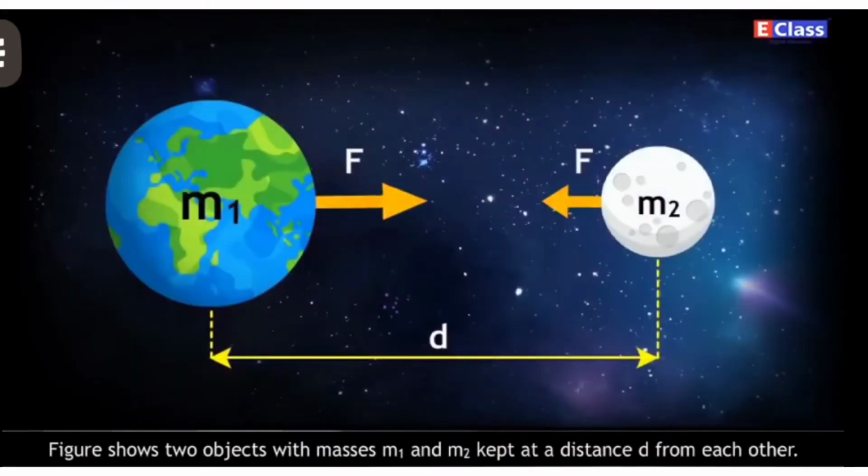The figure shows two objects with masses m1 and m2 kept at a distance d from each other.